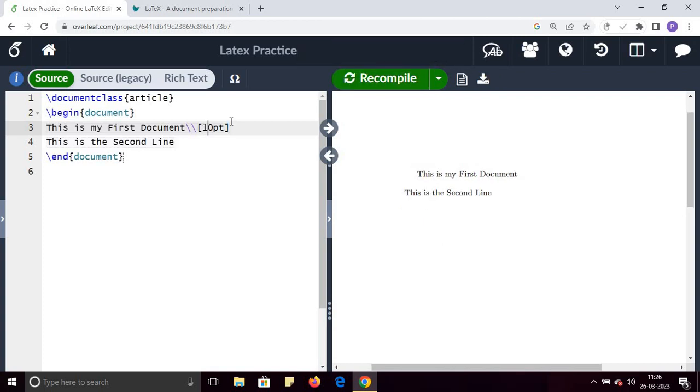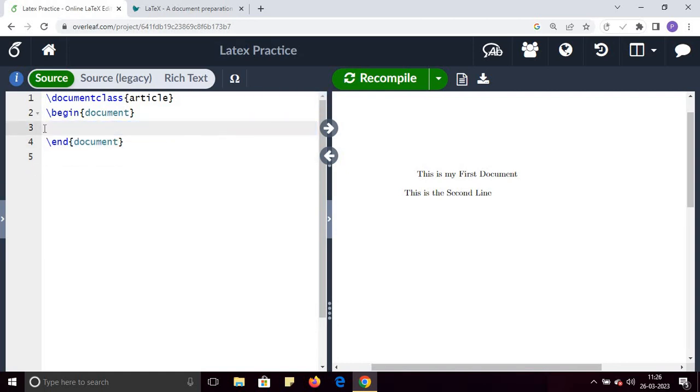So very easy. So far I have discussed the three main components: document class, begin document, and end document. You can write any text here, recompile, and then download the PDF file from here. So very easy. Next, I will delete this.